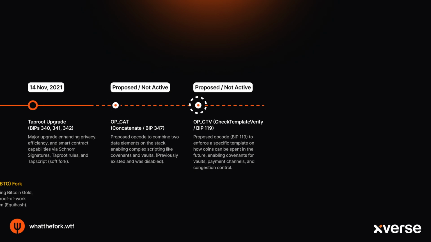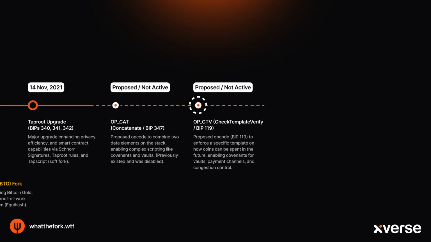Now, the last one on our timeline is OpCTV, CheckTemplateVerify, BIP 119. It's another exciting potential upgrade for Bitcoin. Think of it like attaching a spending contract or a template to your Bitcoin. This template would strictly control exactly how those coins must be spent in the very next transaction, maybe limiting where they can go or forcing certain details.